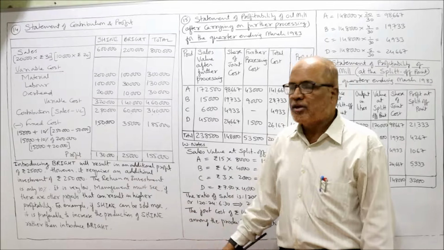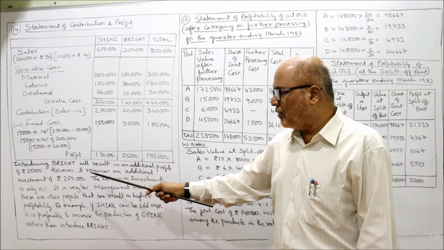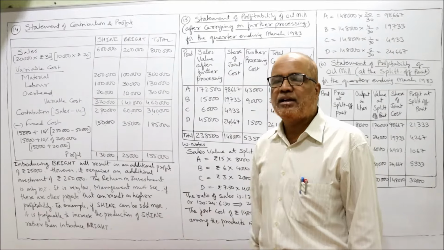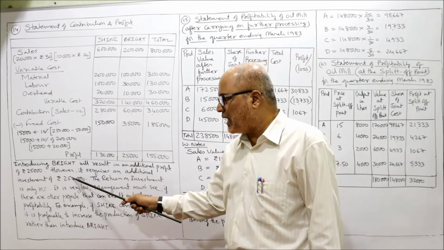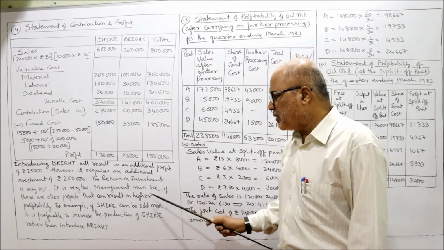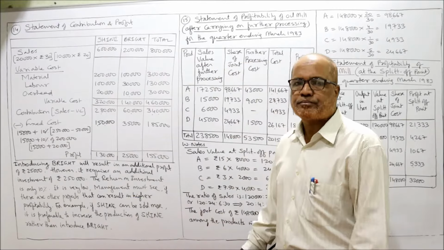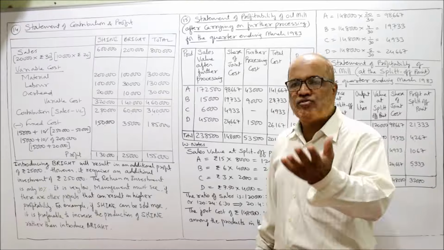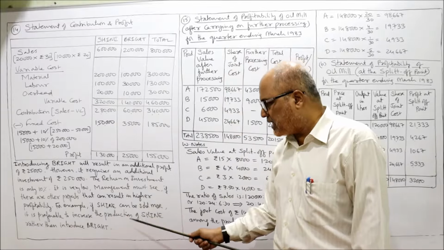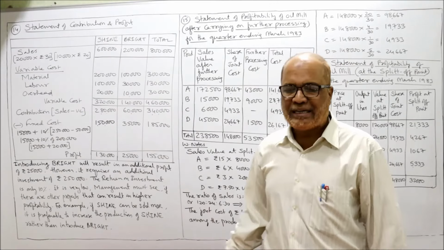This is the explanation. So here I have written, introducing Bright will result in an additional profit of 25,000. However, it requires an additional investment of 2,50,000. The return on investment is only 10%. 25,000 divided by 2,50,000 into 100. 10% profitability we are getting. It is very low. Management must see if there are other projects that can result in higher profitability. Evaluate, is there any other product which gives more profitability? For example, if Shine can be sold more, it is preferable to increase the production of Shine rather than introducing Bright. This is the explanation of 14th problem.